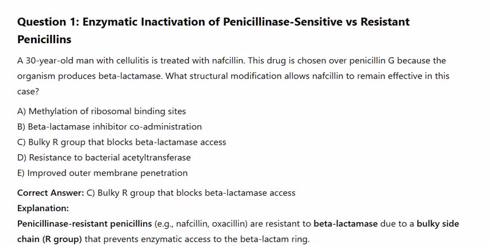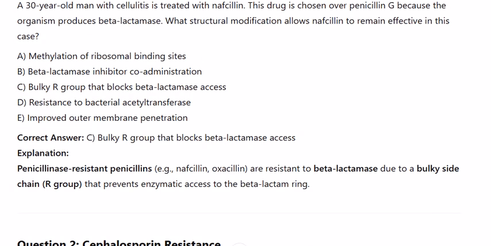A. Methylation of ribosomal binding sites. B. Beta-lactamase inhibitor co-administration. C. Bulky R group that blocks beta-lactamase access. D. Resistance to bacterial acetyltransferase. E. Improved outer membrane penetration. Correct answer: C. Bulky R group that blocks beta-lactamase access.